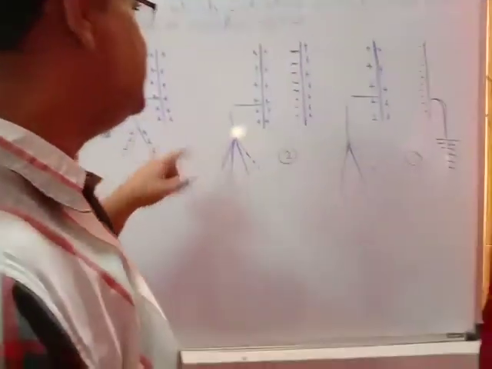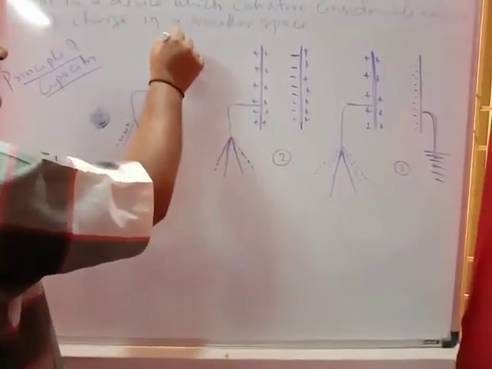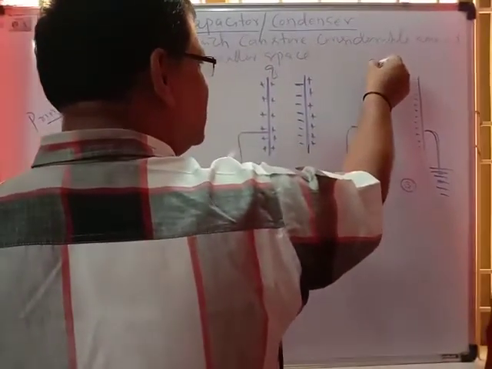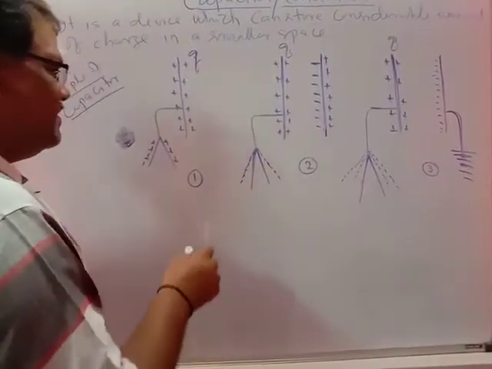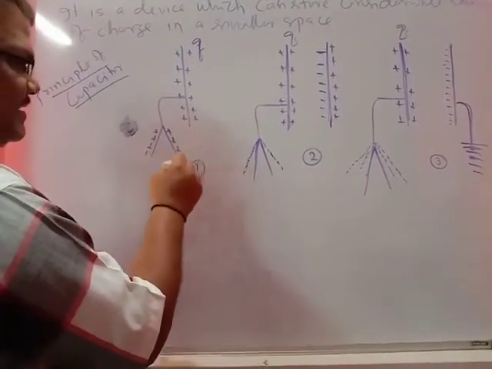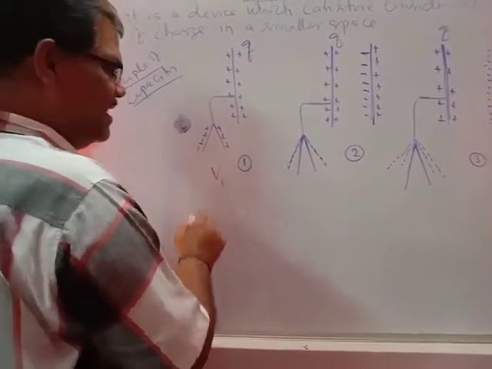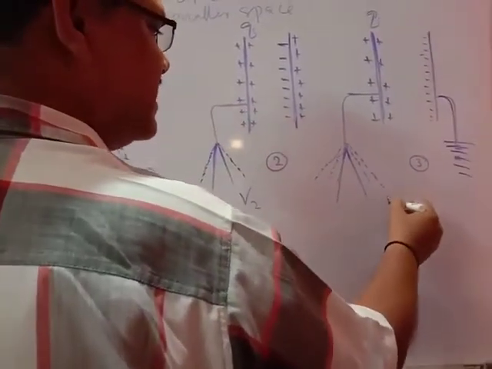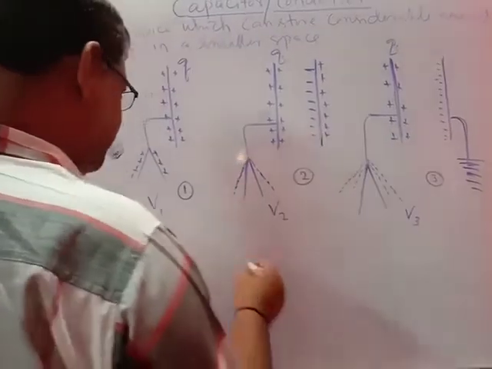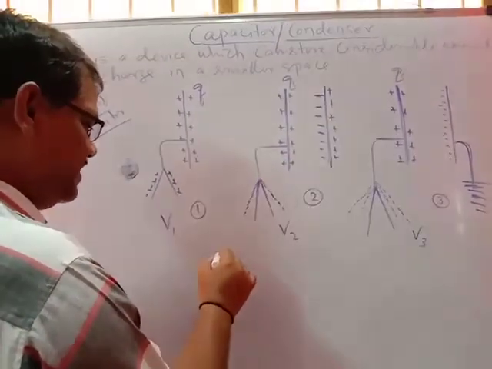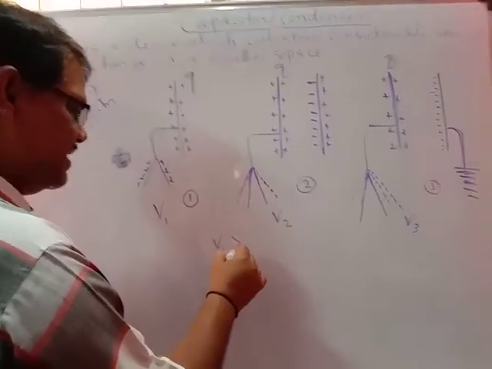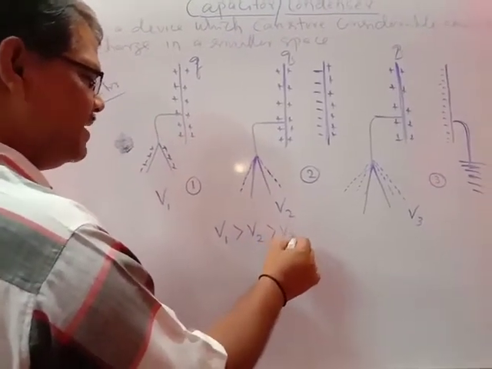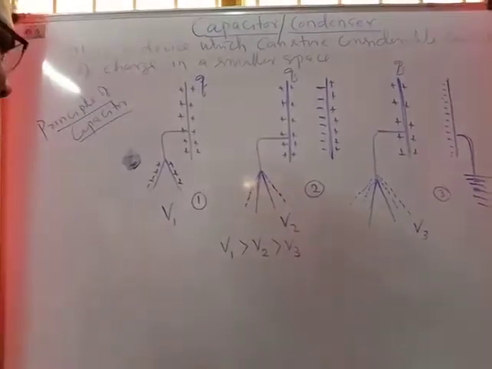The same amount of charge, Q, is given in each case. But you are finding the potential in each case. If you take this as V1, in this case the potential is V2, and in this case the potential is V3. So V1 is greater than V2, which is greater than V3. But the charge is the same, so we think of the capacity.